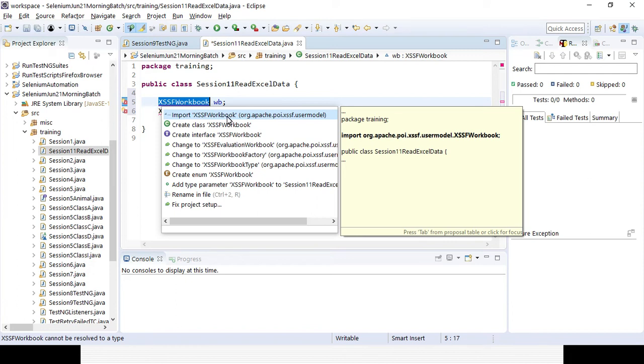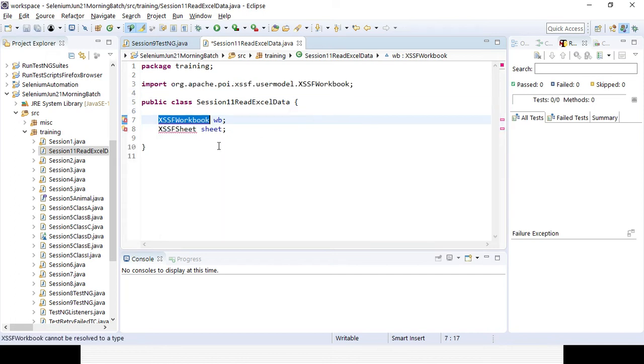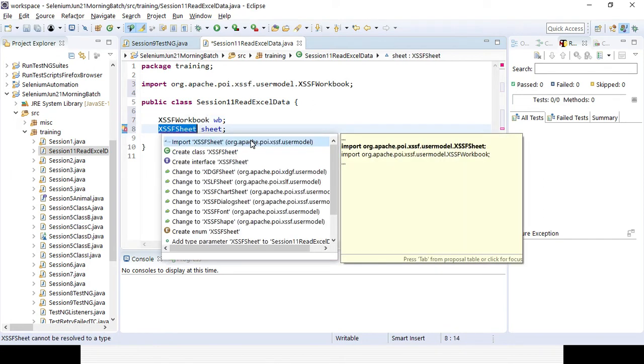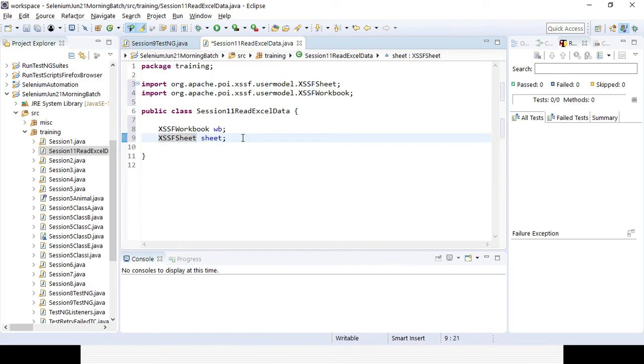Then you can get all the methods from that class, and this is coming from the org.apache.poi.xssf.usermodel package. You can import it, so the error message will be gone. Similarly, for XSSFSheet also you can import it. These are the two global variables I have declared, so there are multiple places I can use them.